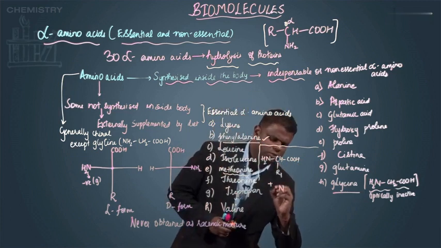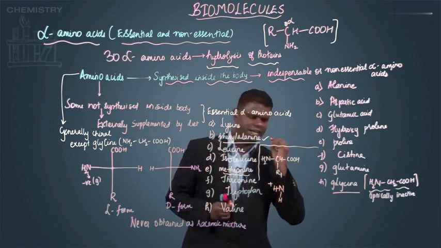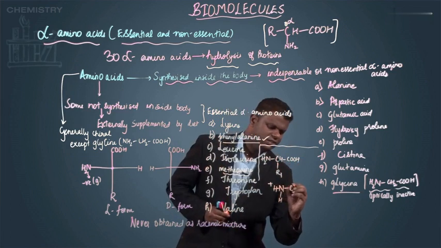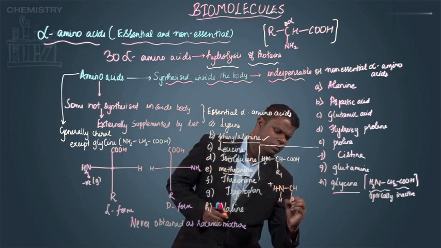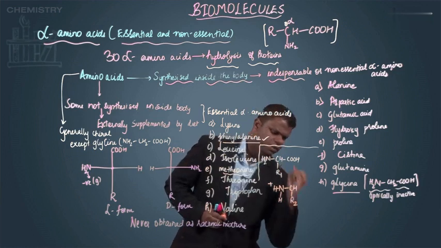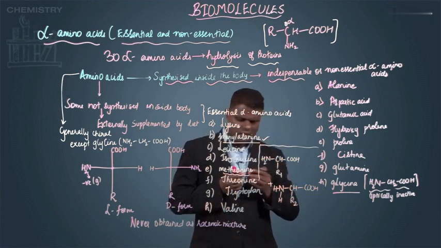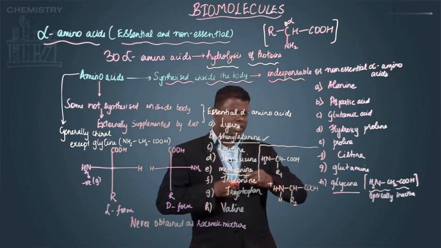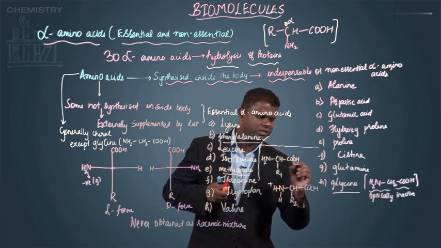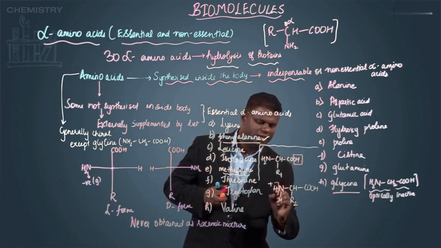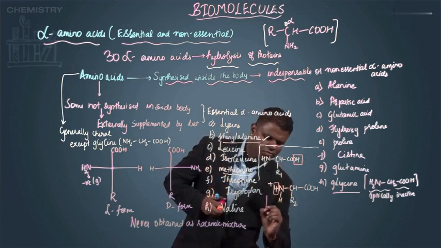So this is NH2, and then CH, R2, then you have COOH. Now what exactly happens? The condensation process occurs, as a result of which OH and H are eliminated in the form of water.